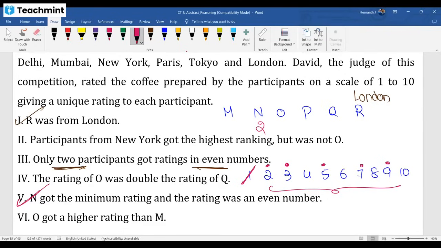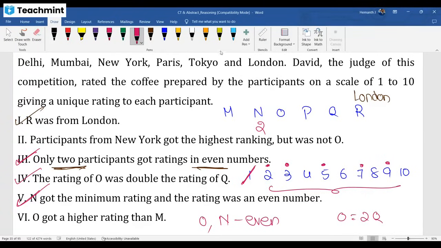See, there are 6 ratings. 5 ratings are fixed: 2, 3, 5, 7, 9. One more rating should be one of 4, 6, 8, 10. We have to decide which one. One more even number, since N is even. The other one who is even: O got double the rating of Q. When you double any number, it's even, whether it is odd or even. So O will be the other person getting an even number. Only 2 participants get even numbers, that's O and N. N got 2. What should O be, sir?